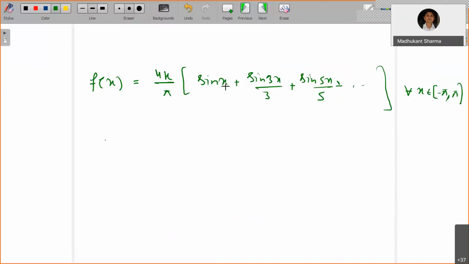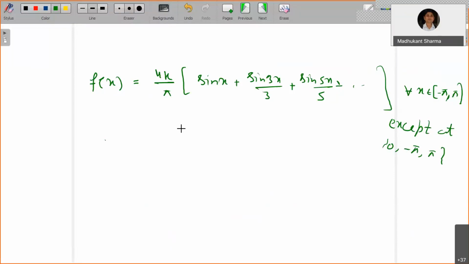What about x equals pi? The series value is sine pi, sine 3 pi, sine 5 pi, and so on. They are also 0. For minus pi, that is also 0. So this holds for all x belonging to minus pi to pi except at the points of discontinuity 0, minus pi and pi, where the values are 0.